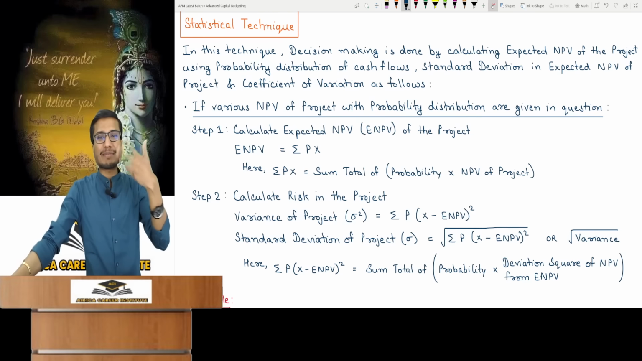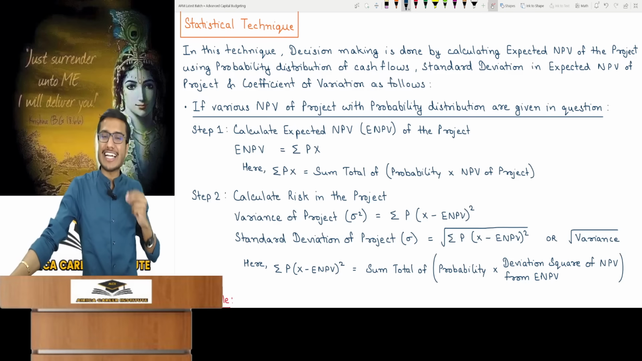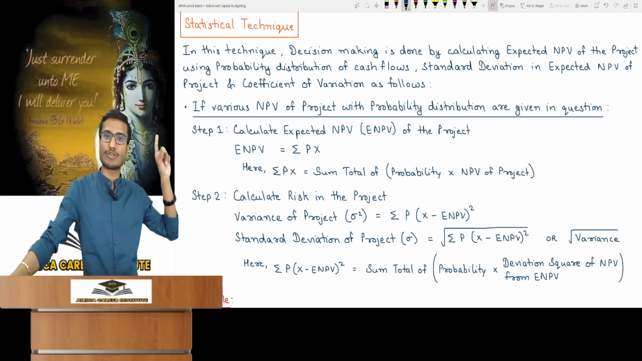Second step will assess project risk, which is the standard deviation. Variance must be calculated before standard deviation. All the reasons for this are in the portfolio, so you must revise that.